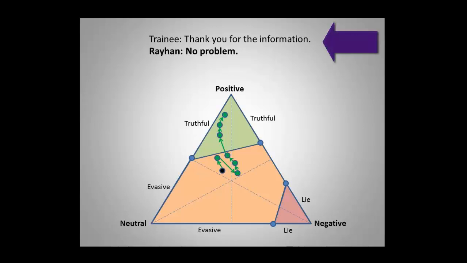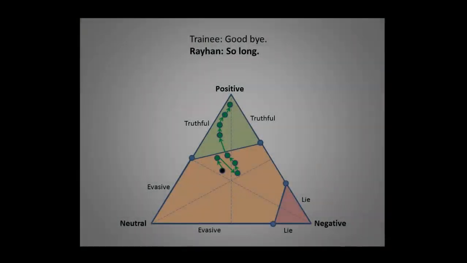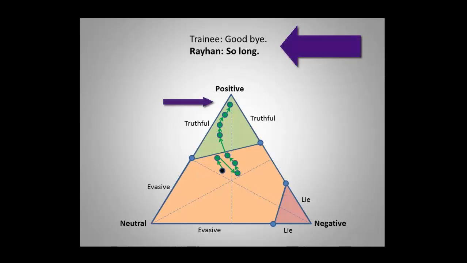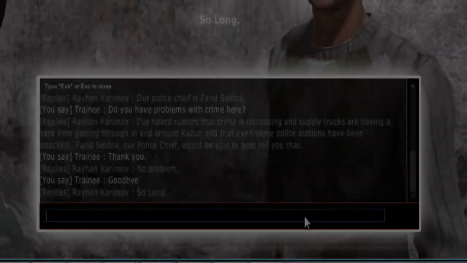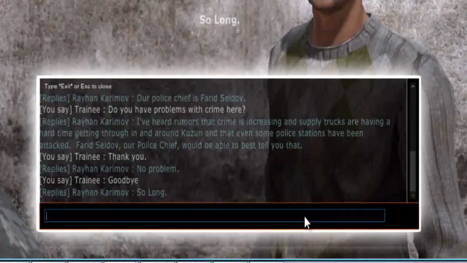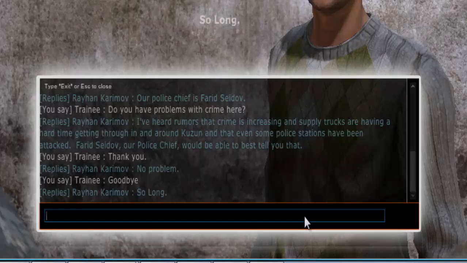The trainee ends the conversation politely, ensuring that if he comes to speak with this AHBA again, his rapport will be intact. Now let's see what would have happened if we continued without building the proper rapport.